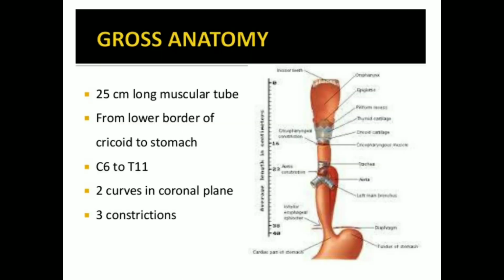So what do you mean by esophagus? The esophagus is a muscular tube of about 25 centimeters in length. It extends from the laryngopharynx at the level of the C6 cervical vertebra, or the lower border of the cricoid cartilage, and ends at the cardiac end of the stomach.